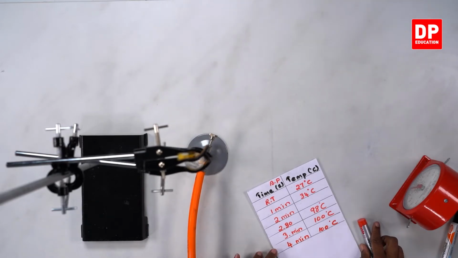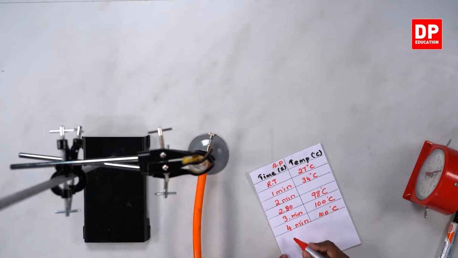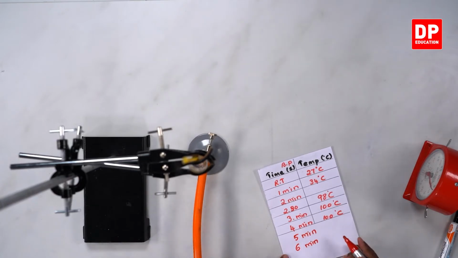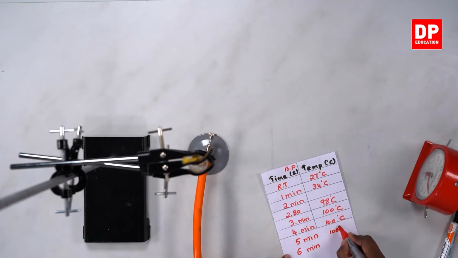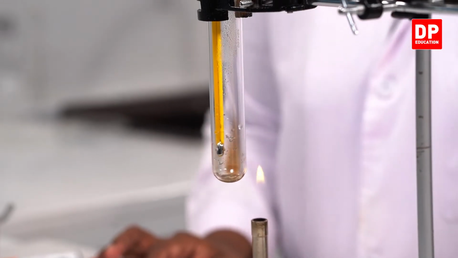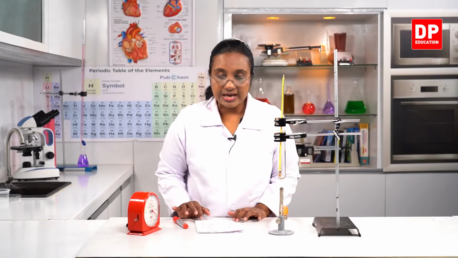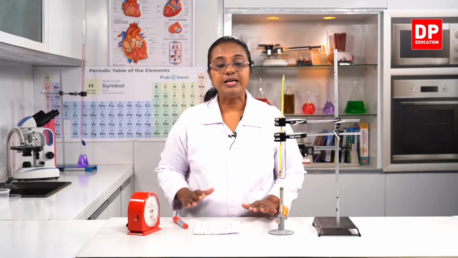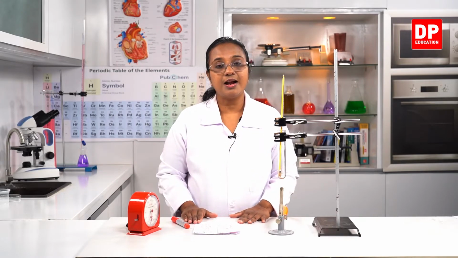You all can also see that the volume of water that was inside is decreasing. Even after 5 minutes and almost closer to 6 minutes students, you can see almost all the water has evaporated and still the reading is 100 degrees Celsius. Now, I'll remove the burner. You all can understand students, when the water was boiling and the liquid water was being converted to the gaseous state, that is the steam, the temperature remained at 100 degrees Celsius.